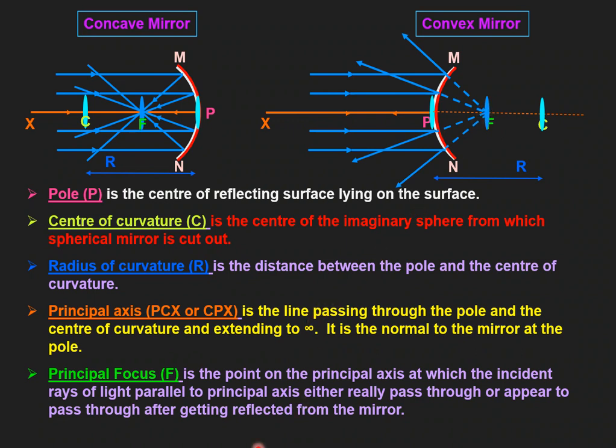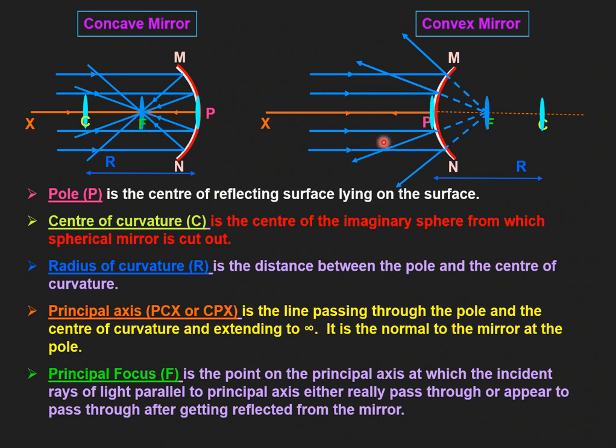So how can we define this principal focus? This is the important term represented by capital F. It is the point on the principal axis at which the incident rays of light parallel to the principal axis either really pass through (really means in case of concave mirror, they will actually pass through this point) or appear to pass through.